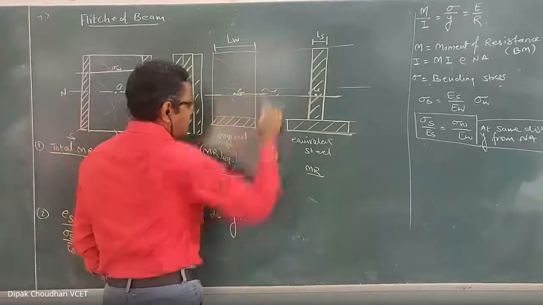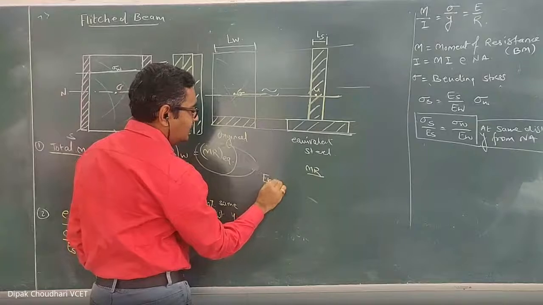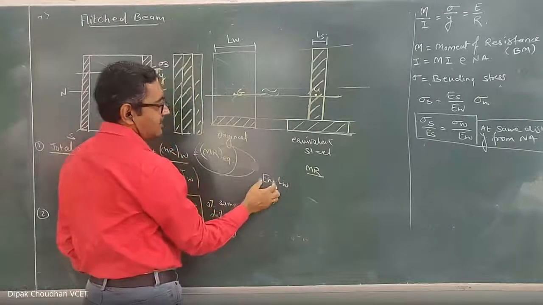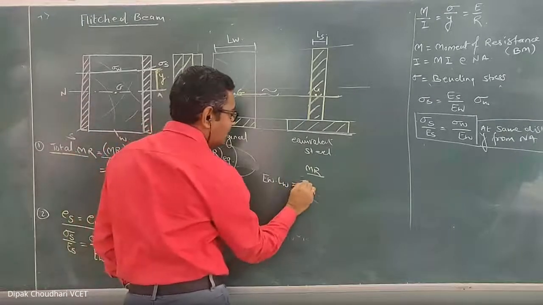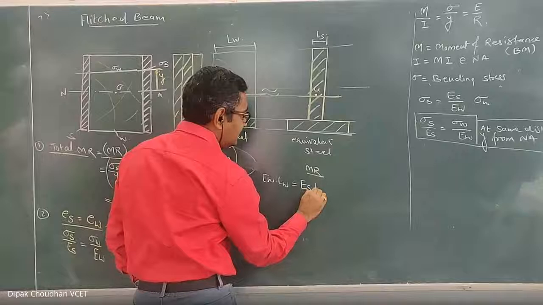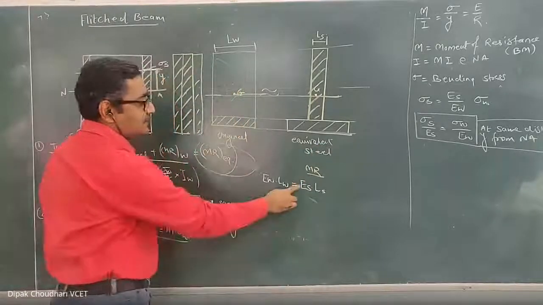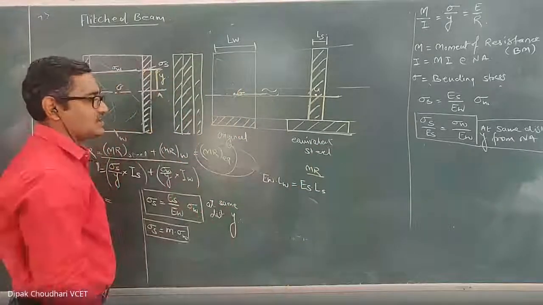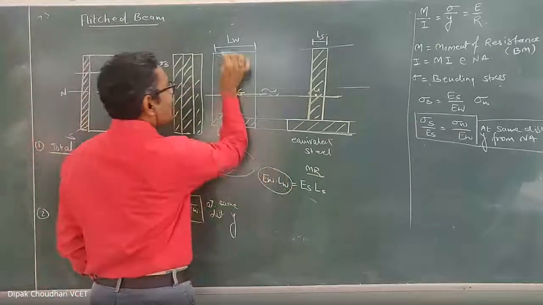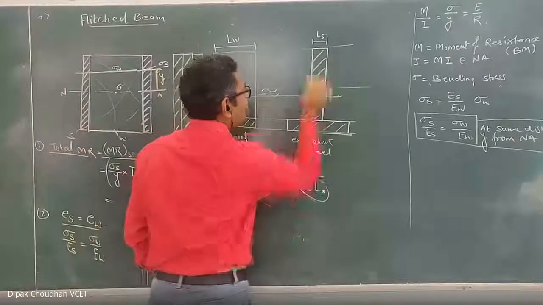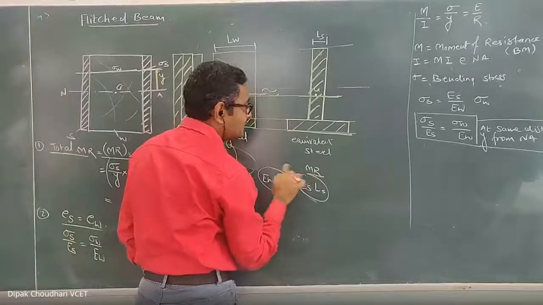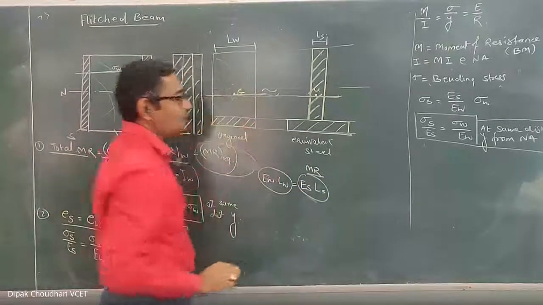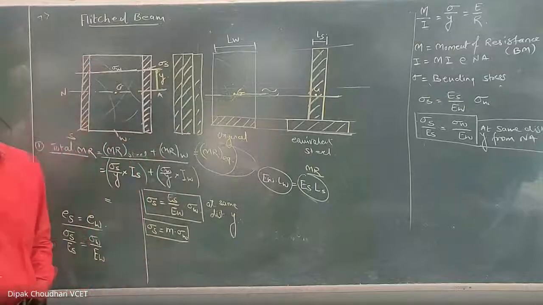Clear? So the relation is given by EW into LW is equal to ES into LS: the modulus of elasticity of the wood into the length of the wood section equals the modulus of elasticity of the steel into the length of the steel section. Here this parameter for this section and this parameter for this section should both remain the same, so that we can convert it into an equivalent section.